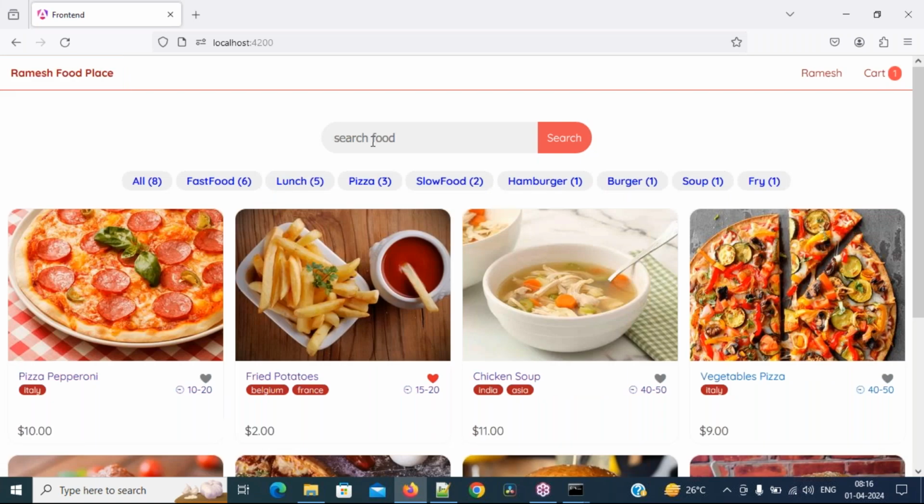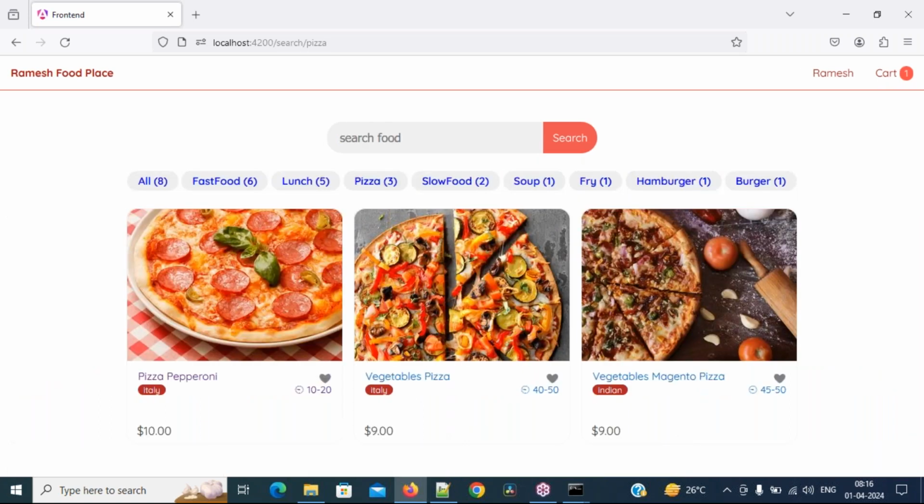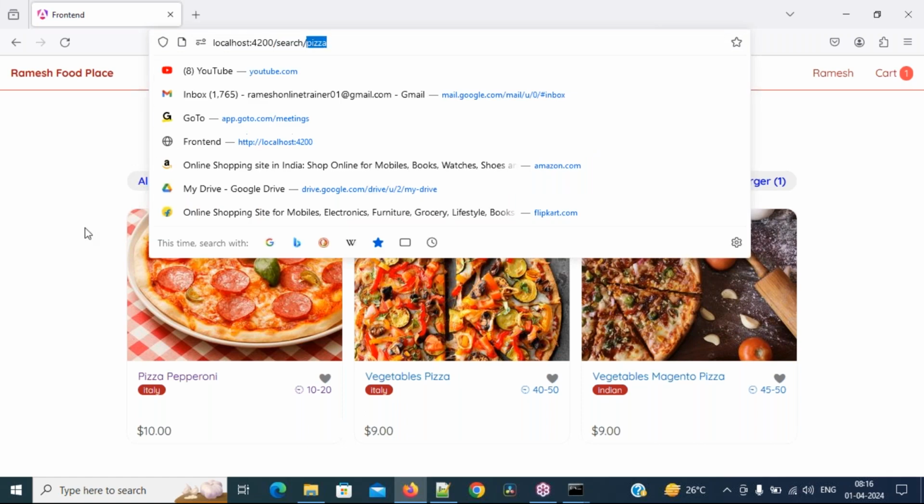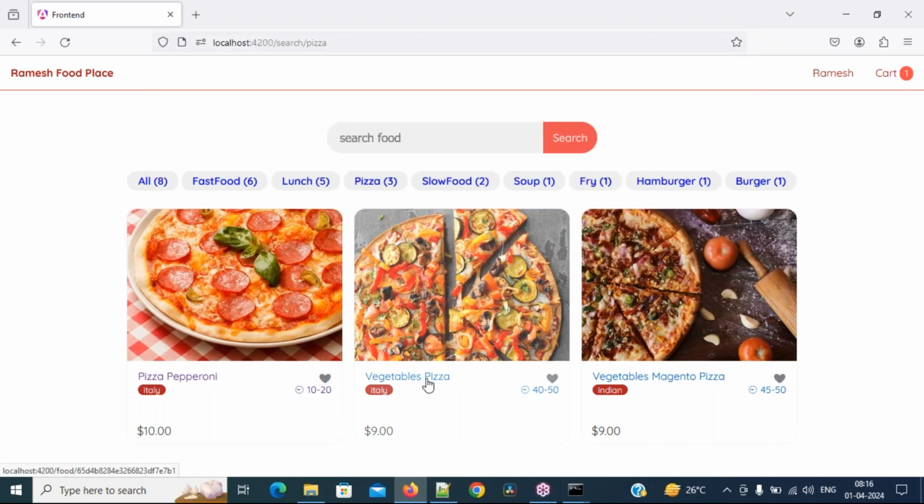Next, if you search for food here, for example I'm typing pizza and pressing enter. I'm not clicking on the search button; I'm just pressing enter. Immediately you get the pizzas, and here it also shows search/pizza: pepperoni pizza, vegetable pizza, magenta pizza.